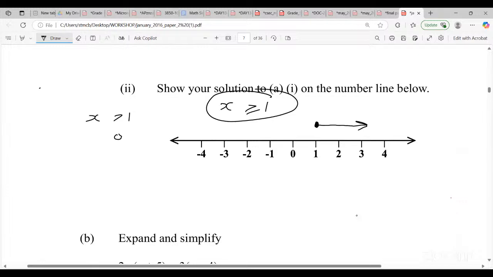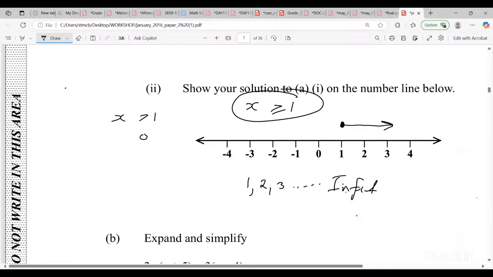What if CXC asks you to list them? What do we do? We list 1, 2, 3, and we show that it goes to infinity. Why did I include the 1? Because they say equal to 1 as well. So the line here means that it's equal to 1 as well.